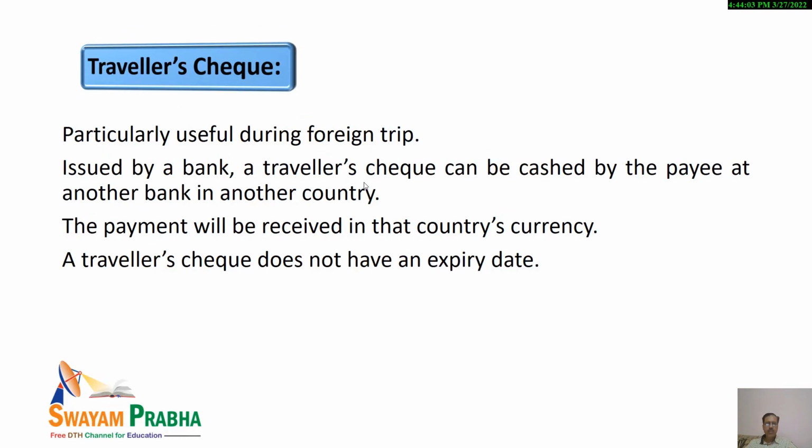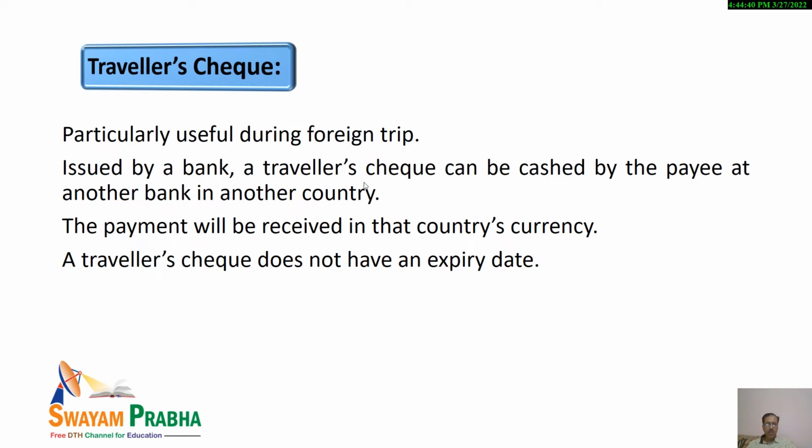Then traveler's checks. You see what happens when you are moving from one place to another, and basically, when you are moving from one country to another country, let us suppose you are on a foreign trip. In that case, traveler's checks are very useful. These are issued by the bank and can be encashed by the payee at another bank in another country.